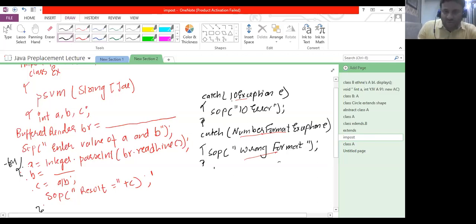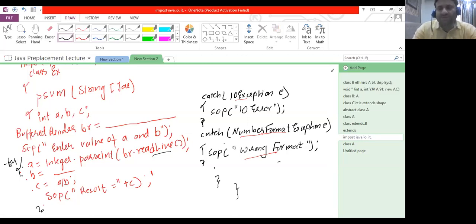So this is my main and this is my class. Now, the point is, if there is an IO exception, it will be handled because we have an IO exception catch. If there is a number format exception, it will be handled. But if there is an arithmetic exception, then we don't have a catch and my program will abnormally terminate. Arithmetic exception is an unchecked type of exception.